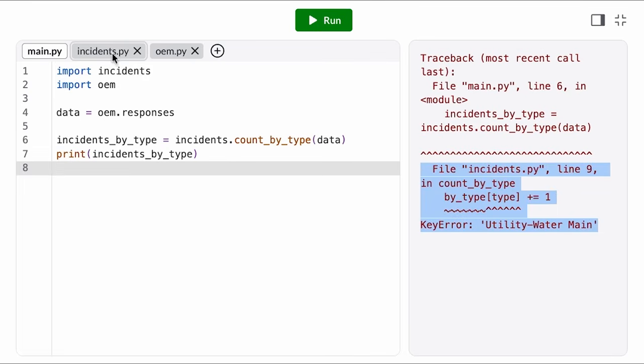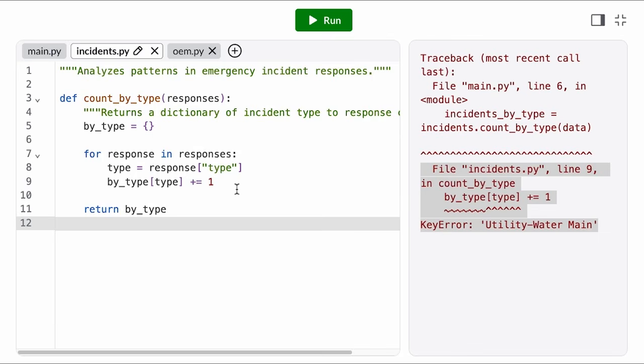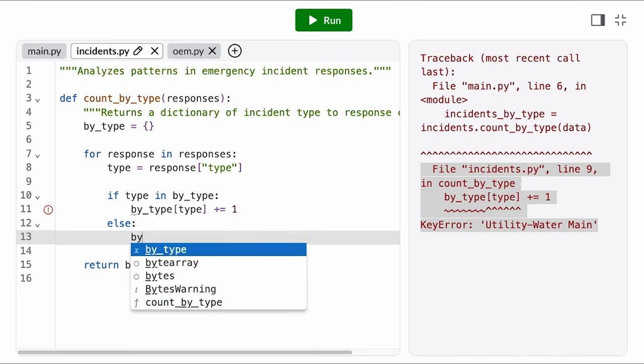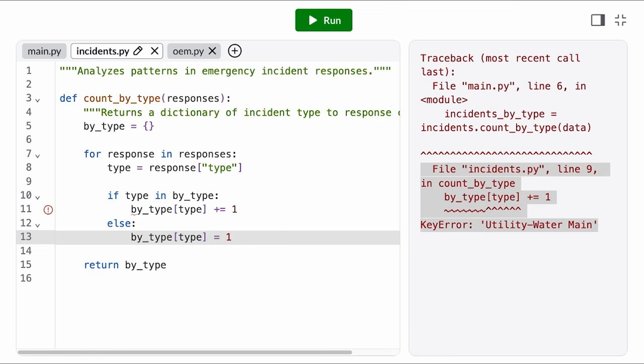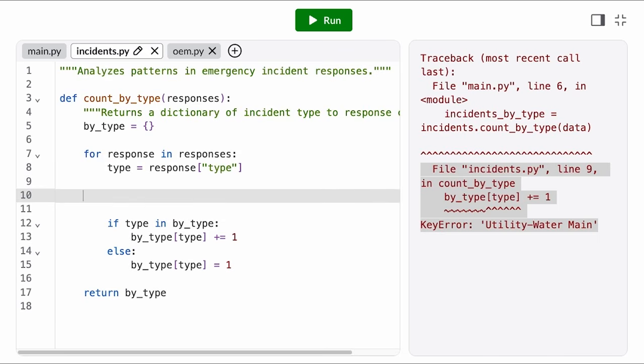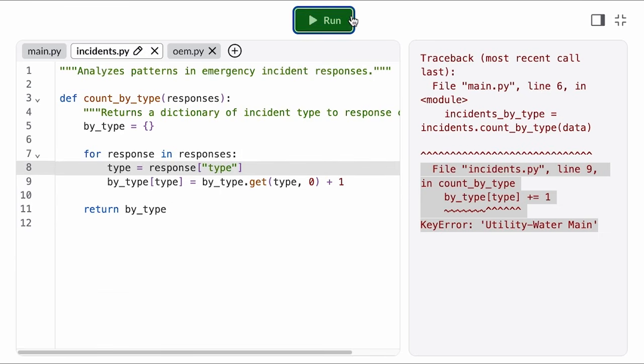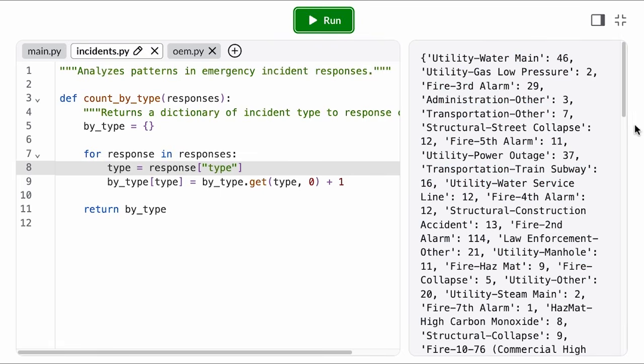Why? Well, back in our loop body, we increment the count for the current type. But what if that type doesn't exist in the dictionary yet? So we need to first check if that type exists. And if it doesn't, we need to add a new item instead of incrementing it. We can do this with the in operator, but we can also use the get method here. On the right-hand side of the assignment, we access the current count for that type, defaulting it to 0. And then we just add 1 to increment it. Now let's try this again. No more key error, great.